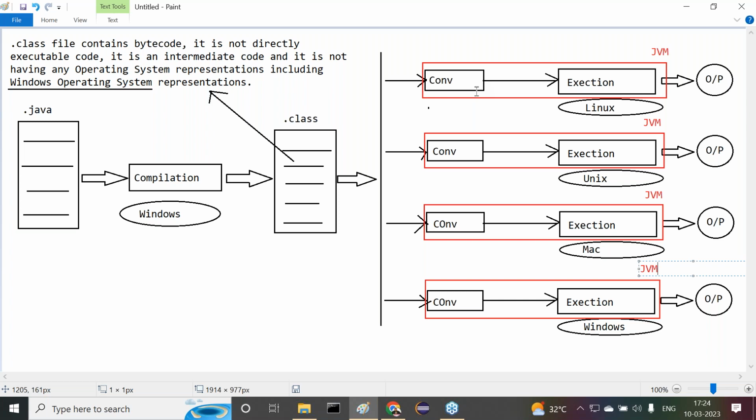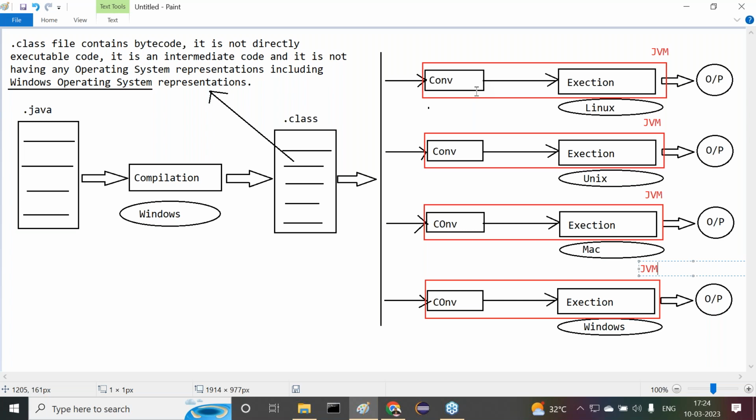Now try to answer my questions. All of you observe carefully. How many times did we compile our program? Come on, how many times did we compile our program? Only one time or four times? I'm talking about compilation. How many times did we compile our program?